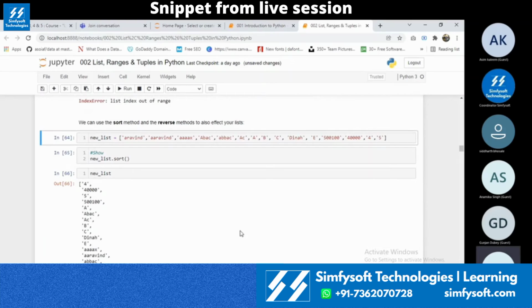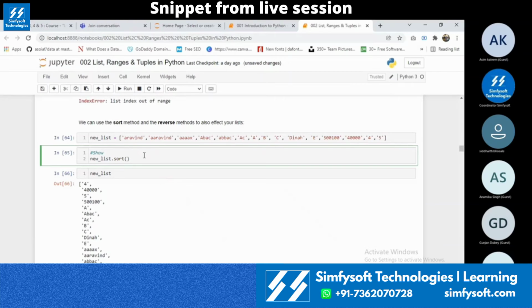Okay, next is sorting. Sorting is an important thing in lists. Take a list, it is ordered. For example, you have a list of names, it is unordered, and you want to order it. The function you will be using is sort. But there is a disadvantage over here.